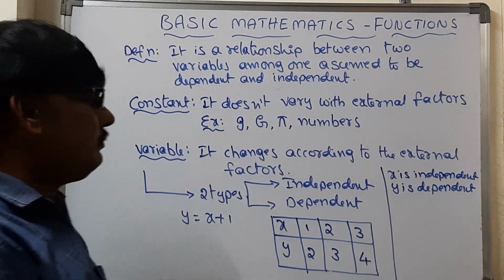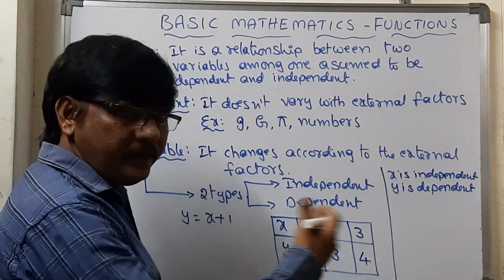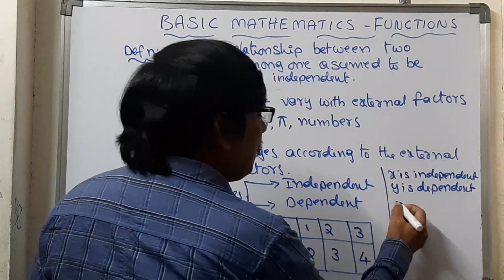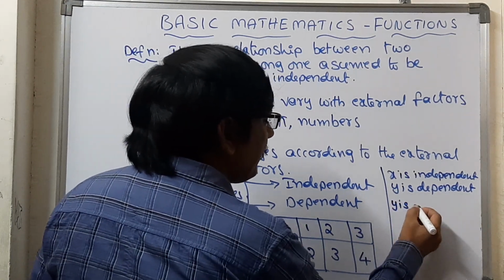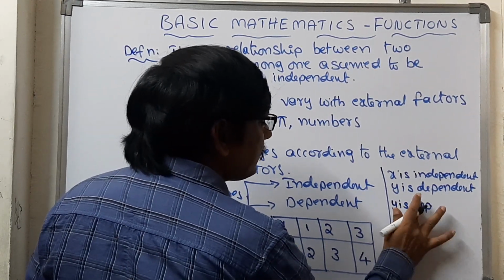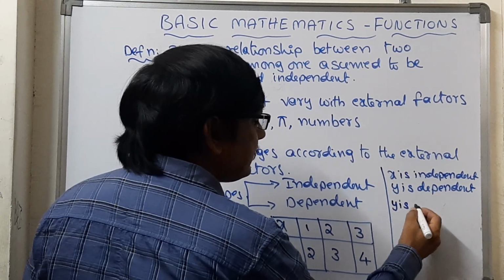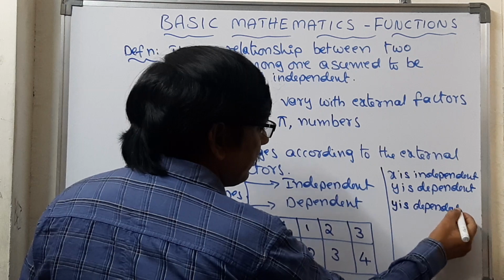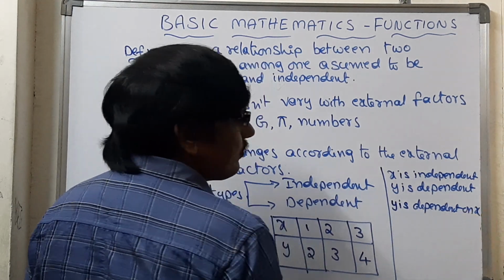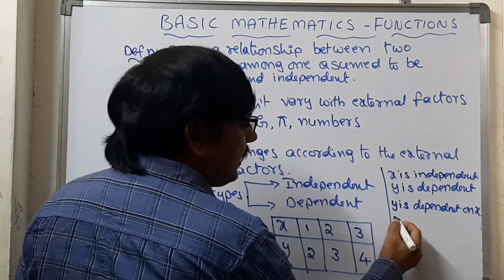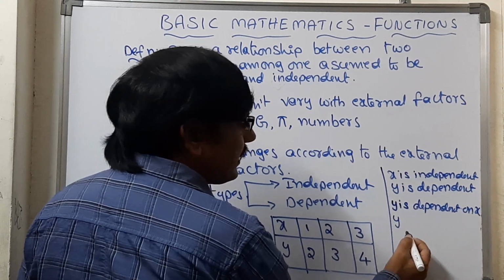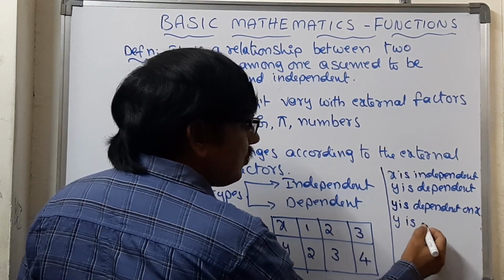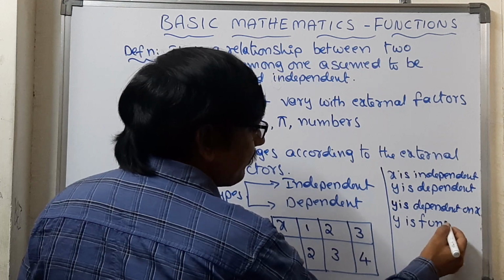This relation we can write in another way also. y is dependent on x. Again, what can we write? This we can write as y is a function of x.